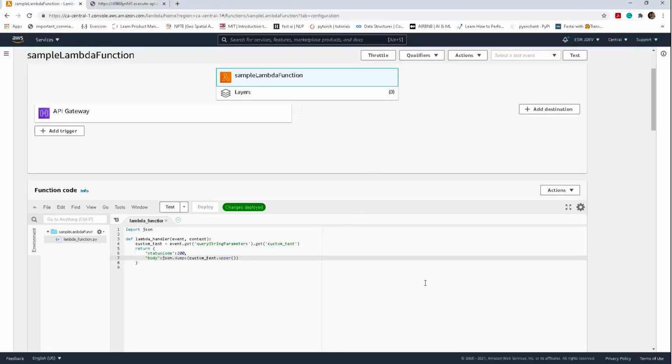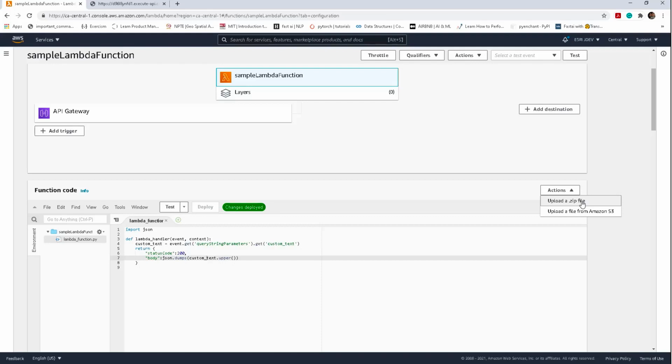Let's go back to the function. One thing to notice is that the Lambda function by default only has access to the standard Python libraries, and in order to make external libraries accessible, there are two ways. The first one is going to actions here and uploading a zip file, and the zip file should contain the external libraries packaged in a zip format. And there is a limitation to the size of the zip file. The compressed file size cannot exceed 50 MB, and uncompressed file size cannot exceed 250 MB.